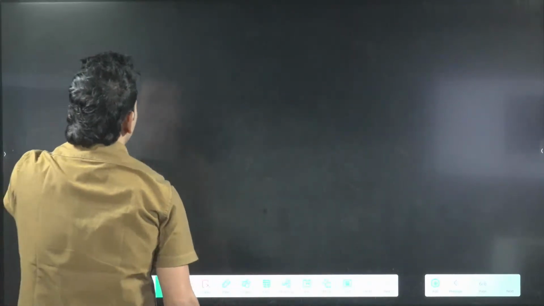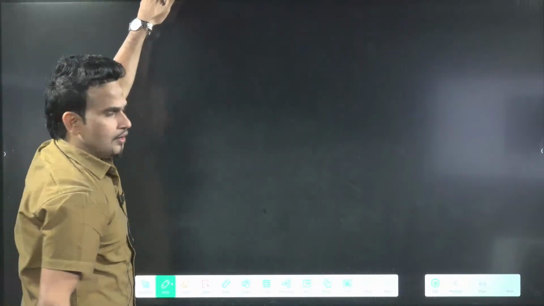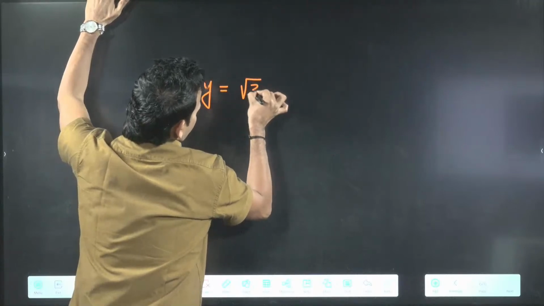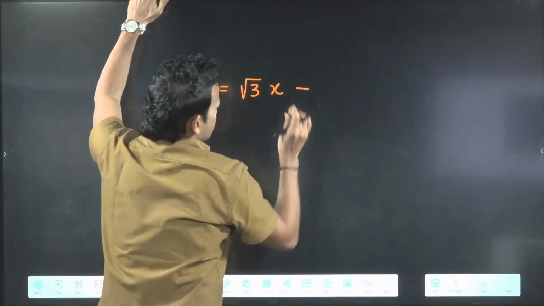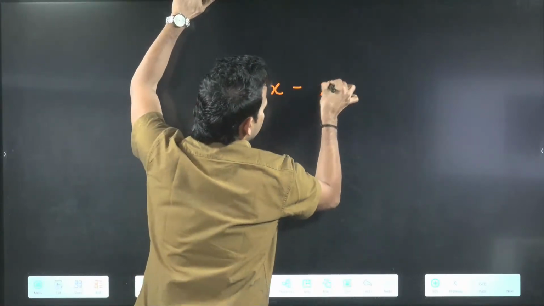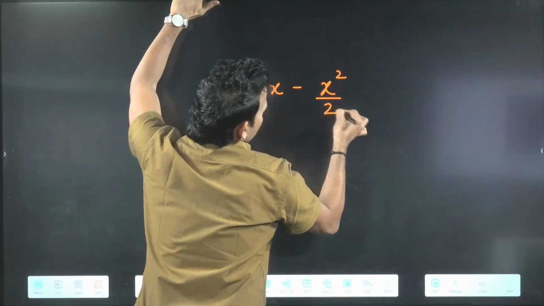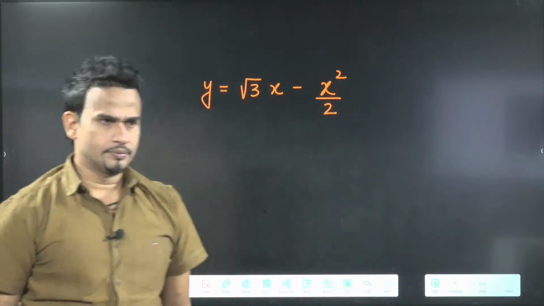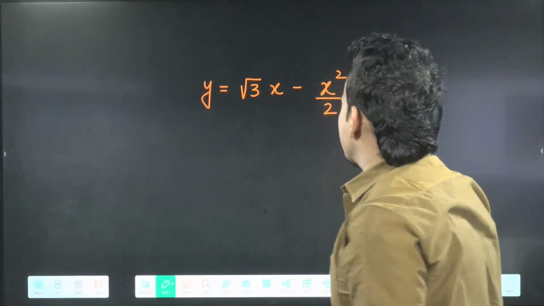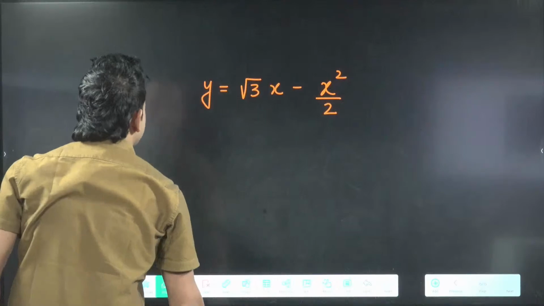The equation of trajectory of a projectile is given as y equal to root 3x minus x square by 2.